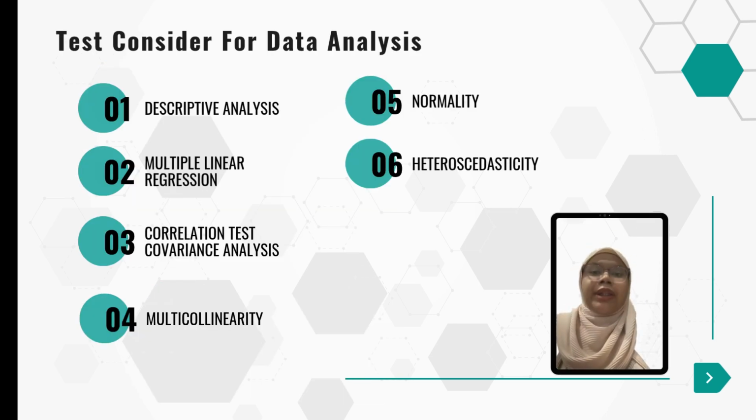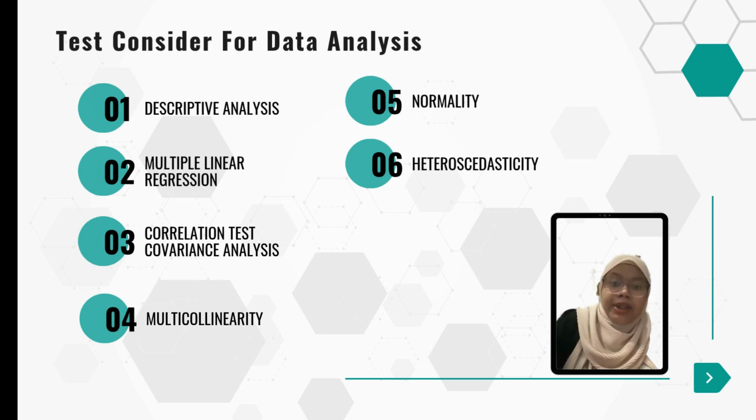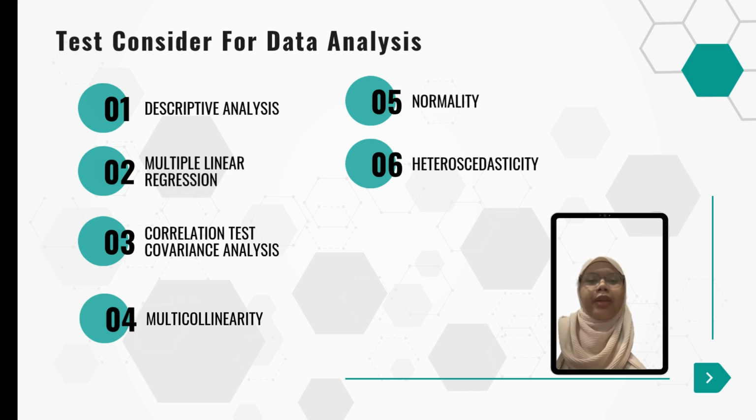So these are the tests we consider for data analysis in this study. The first test is descriptive analysis. The second one is multiple linear regression. The third one is correlation test, covariance analysis. The fourth one is multicollinearity. The fifth is normality, and the sixth, heteroscedasticity. All these tests will be explained in Chapter 4 in the next slide.